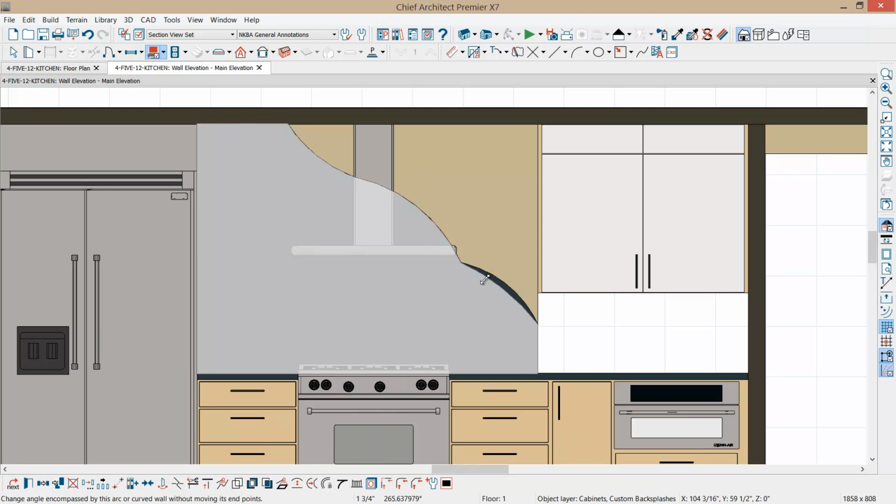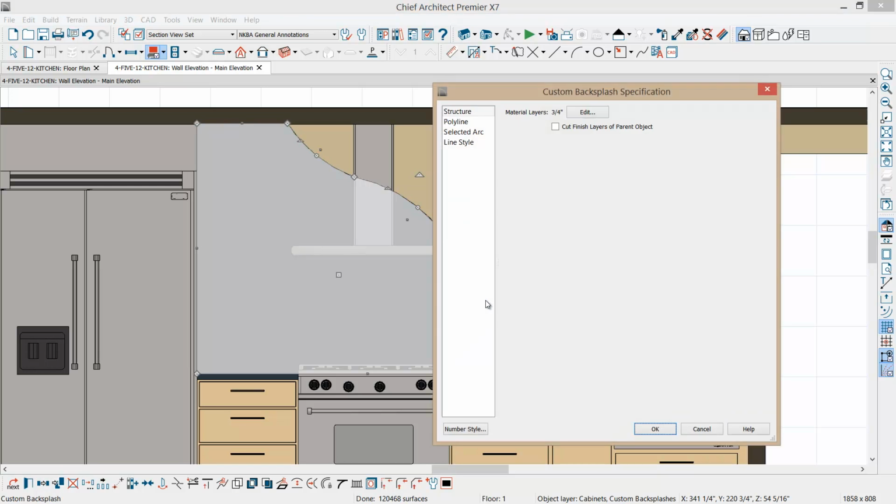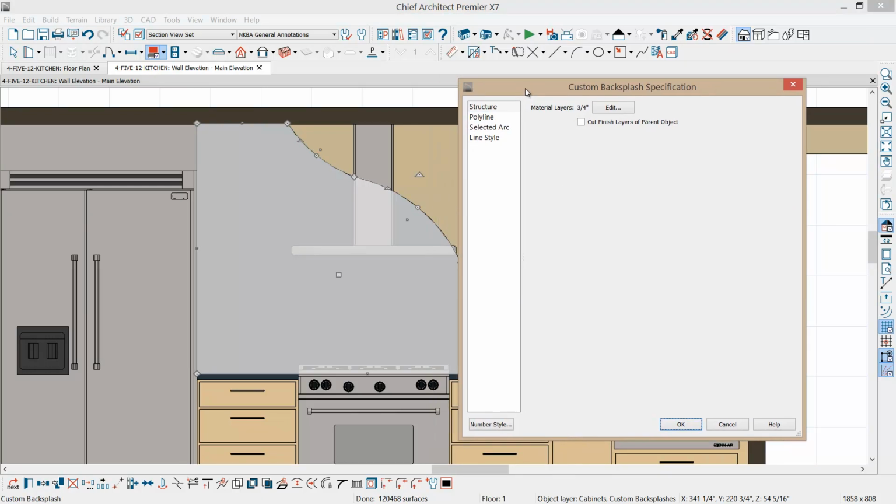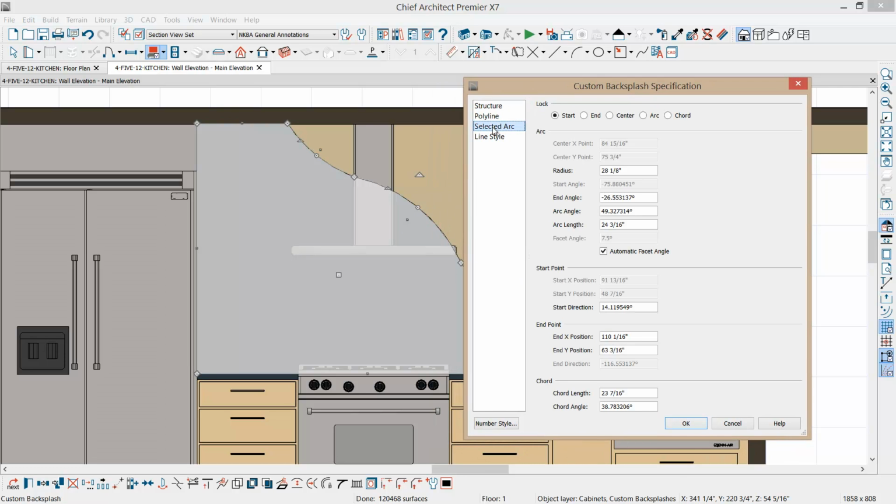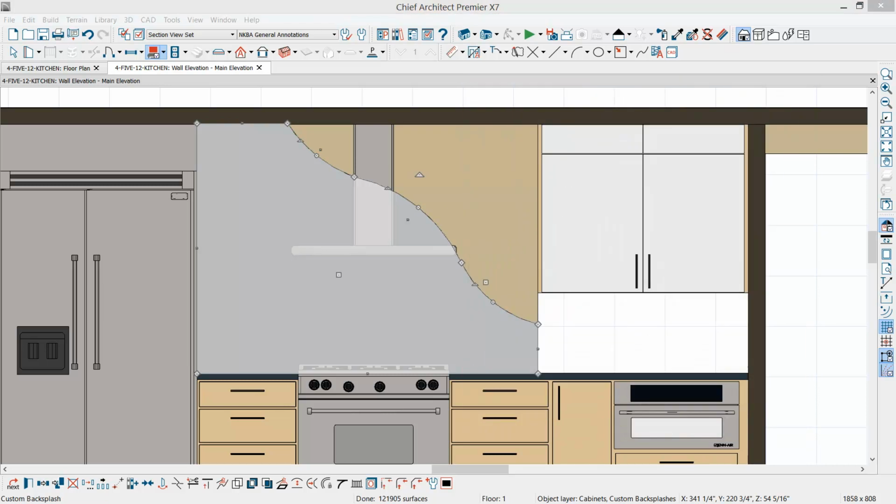Now each one of these curves you can edit and get the details about that by opening up and going to the selected arc panel. You'll notice that you get a radius. Let's go ahead and square that up at 28 inches. And you can also get other information, and you can overlay that on your design to give it to your fabricator. An example of that,